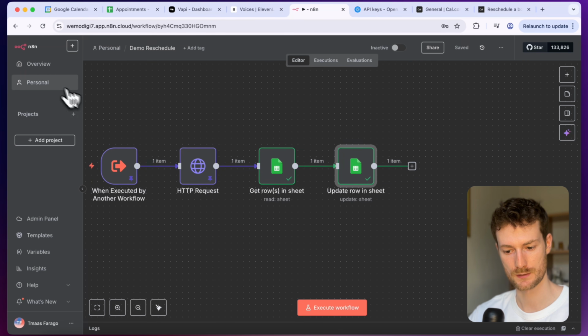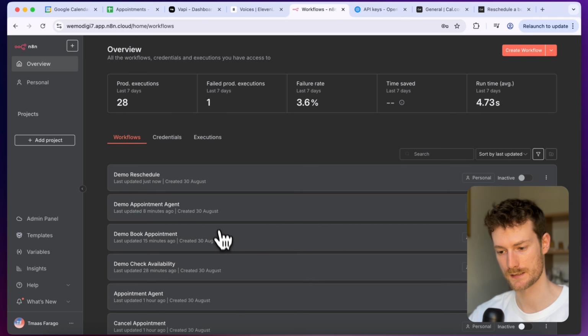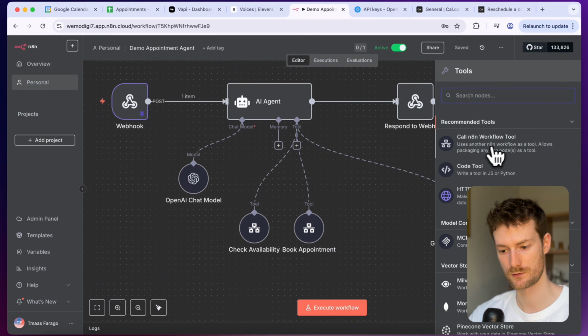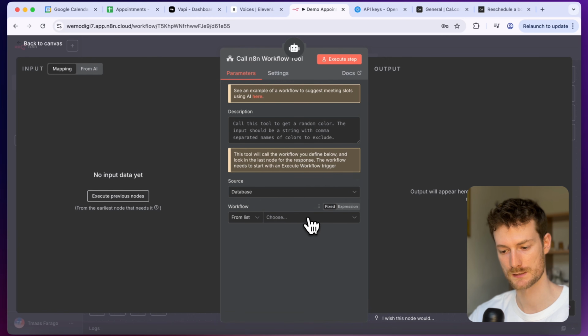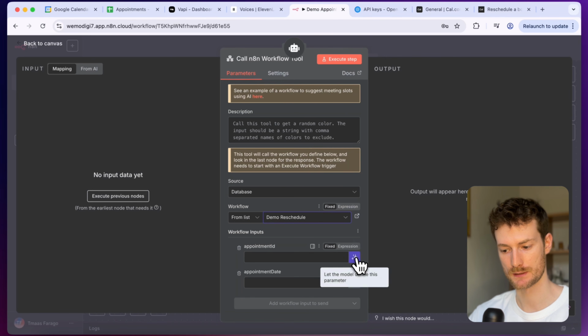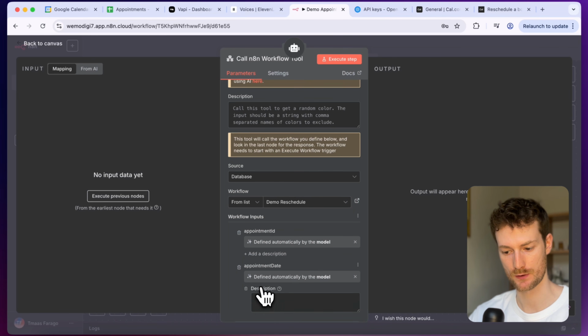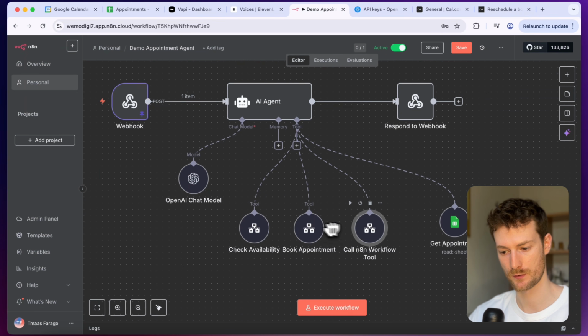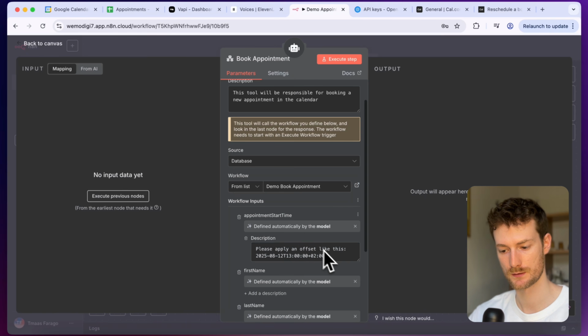And let's go back to the appointment agent and let's add it. So let's select Call n8n workflow tool. Let's select the demo reschedule flow. And I'm going to let the model define these values. And for the appointment date, I'm also going to say the exact thing I did for the book appointment to apply the offset.